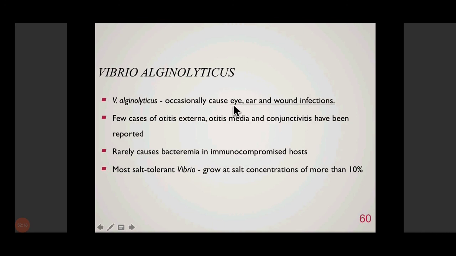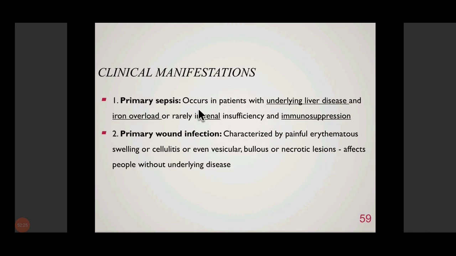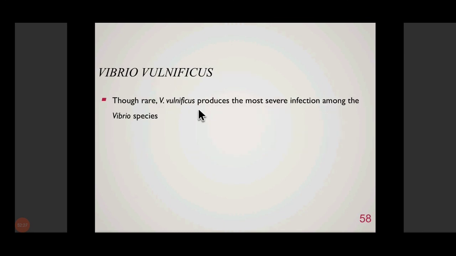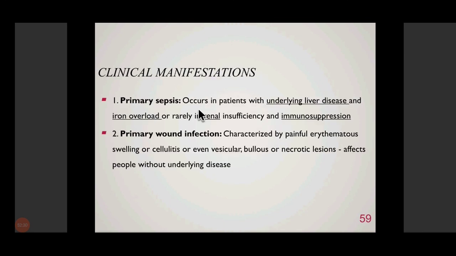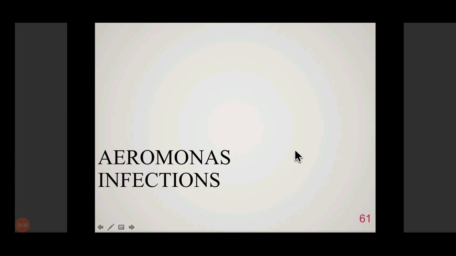Then another is Vibrio alginolyticus. Again, it causes various forms of eye, ear, and wound infections. So all these are halophilic bacteria. Parahaemolyticus हो गया, vulnificus हो गया, alginolyticus हो गया. All these are halophilic. They are able to grow at very high salt concentrations.